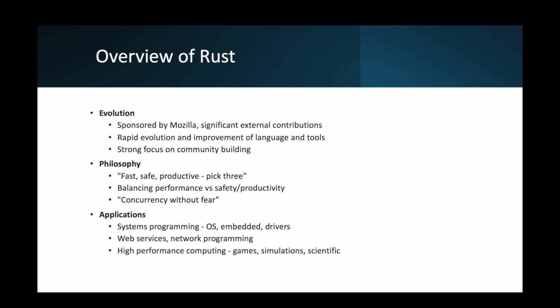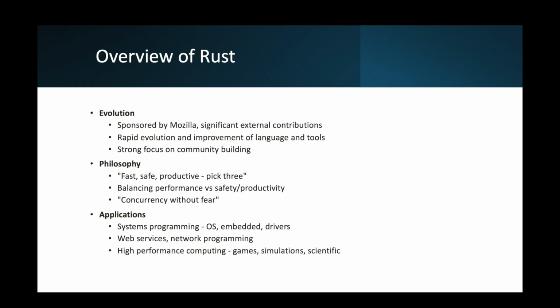Also, other languages may excel at one or two, but rarely all three, and that's why Rust is fast, safe, and productive. Now, for balancing performance versus safety and productivity, there's a zero-cost principle, but it resists premature optimization. There's also a pragmatic trade-off between bound-checked arrays versus unsafe ones. For concurrency without fear, language features allow easy concurrent code and also stability and isolation between all the tasks.